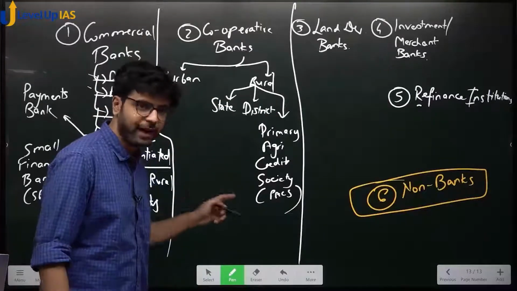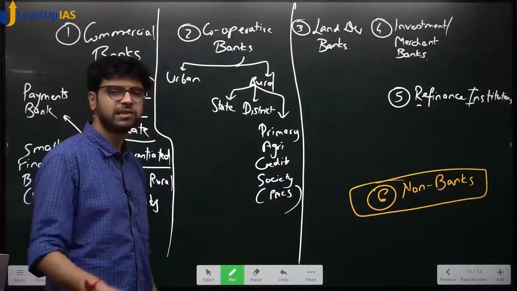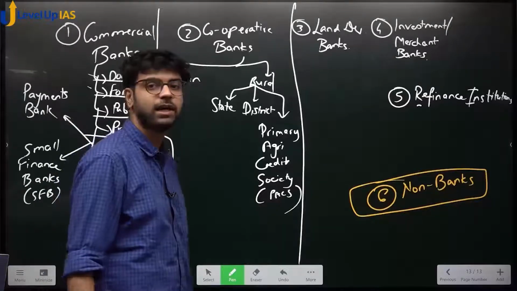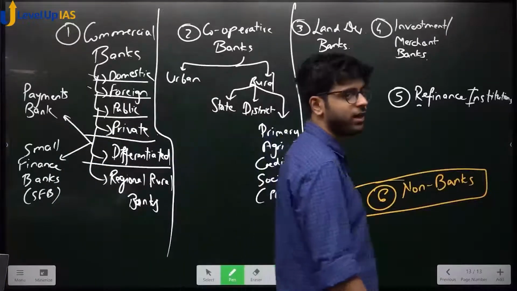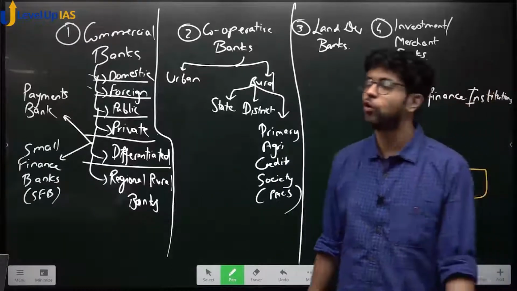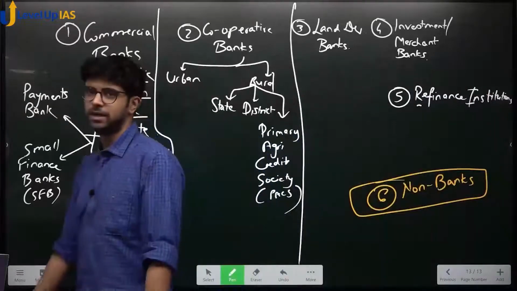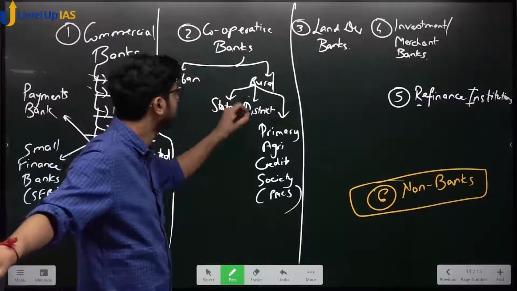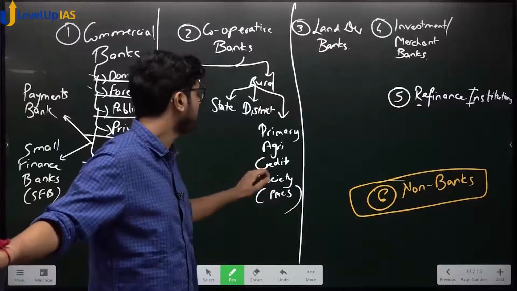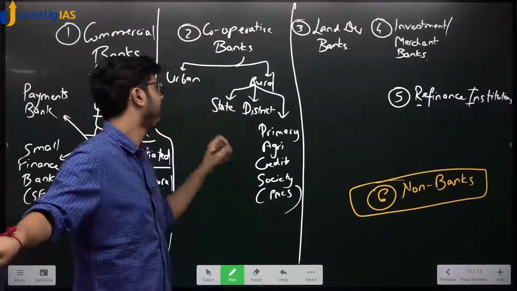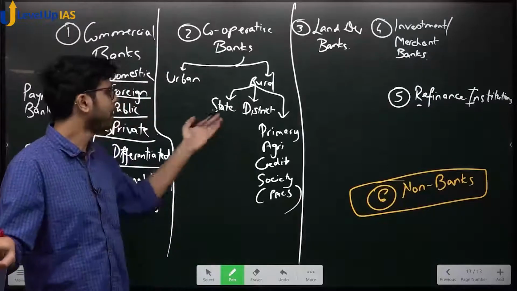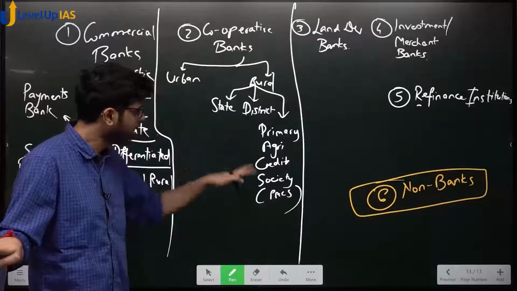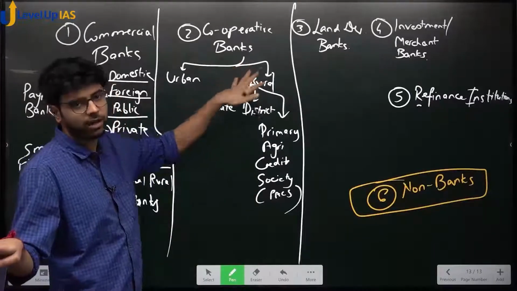So state cooperative bank, district cooperative bank, और district central cooperative bank जो भी बोलते हैं उसको, and primary agricultural credit society. You might have heard of Shamrao Vitthal Cooperative Bank, SVC. So these are all cooperative banks. ठीक है, ad आता था पहले on Marathi channels, so those who are Maharashtrians might know. Primary agricultural credit society, district cooperative banks and state cooperative banks. ठीक है, these operate at the state level, these at the district level, and these at the individual rural or local level. ठीक है, these are all rural का.